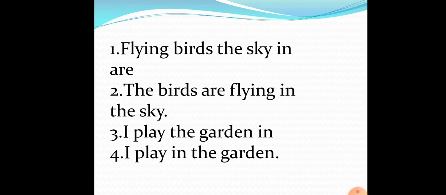Now move on to the third example. I play the garden in. Again, here we can see that the words are jumbled. It is not in an organized way and the words are not at the right place. It does not have a complete sense. So that is why it cannot be called a sentence.